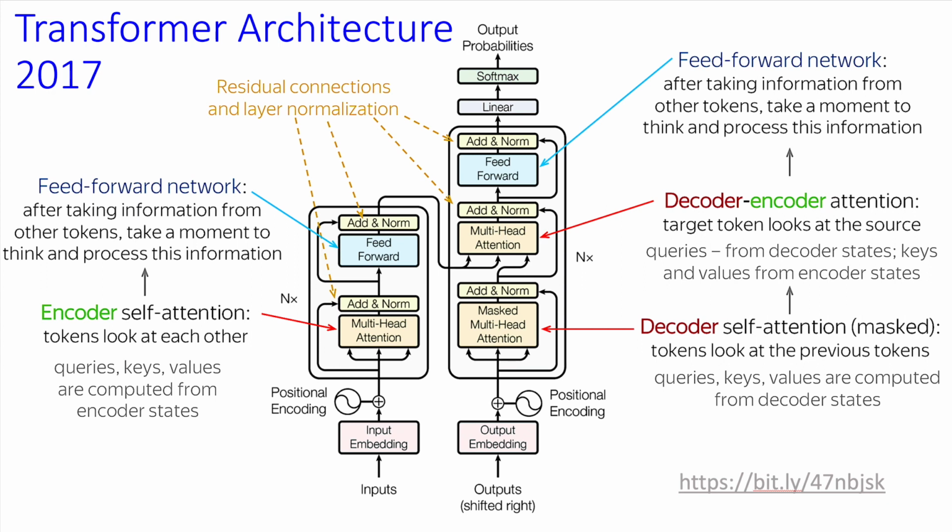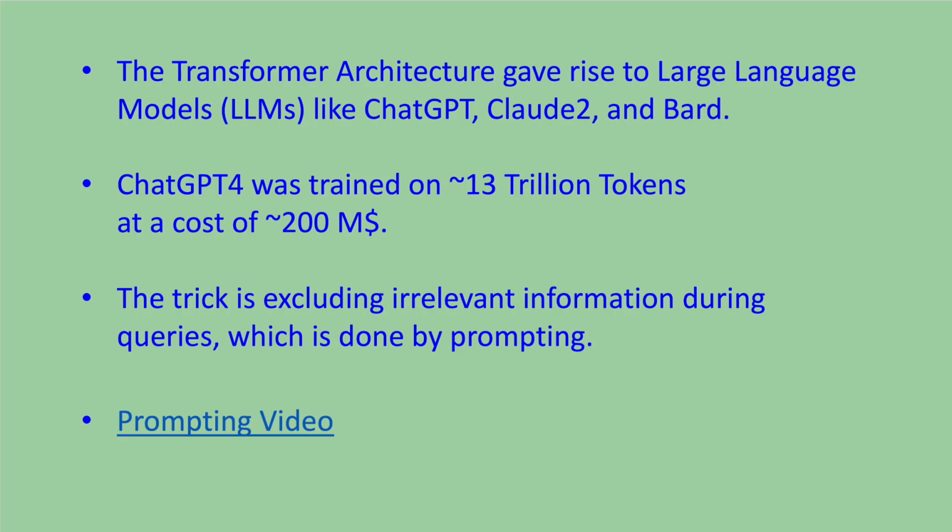And I won't go through this because I'm going to show you a video in a second that gets in a little more detail. The transformer architecture gave rise to the large language models that are having so much success now, like ChatGPT, Claude 2, and Bard. ChatGPT-4 was trained on 13 trillion tokens at a cost of about $200 million. The trick is excluding irrelevant information during queries, which is done by prompting. So let's look at how we can prompt these models.